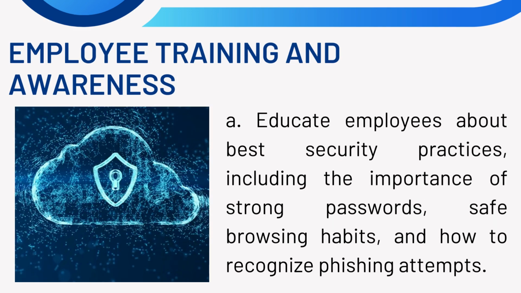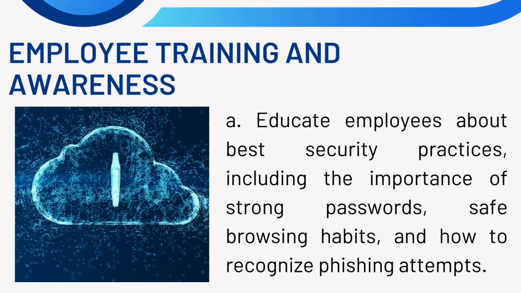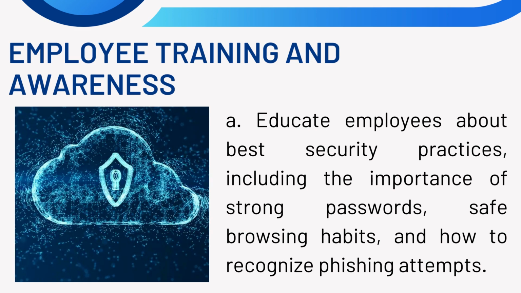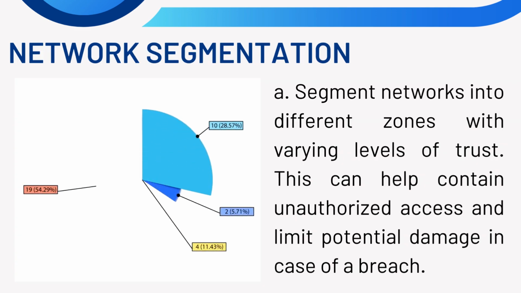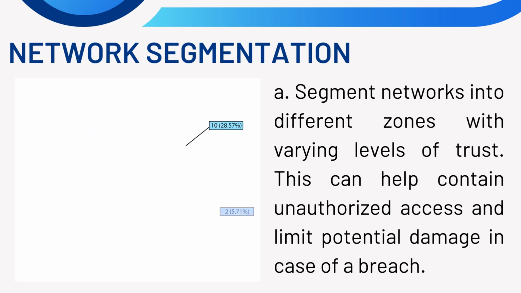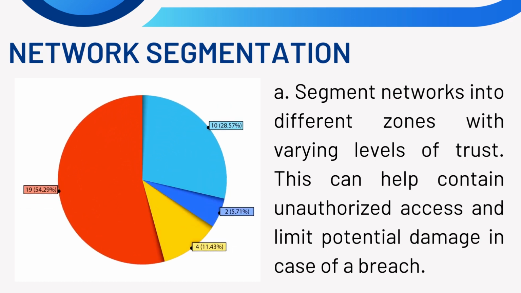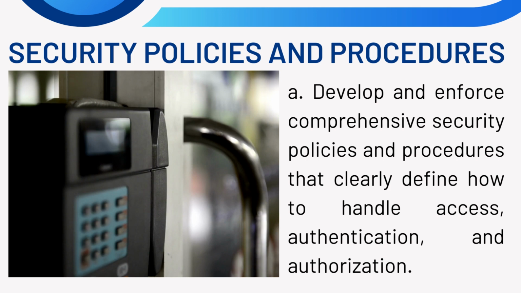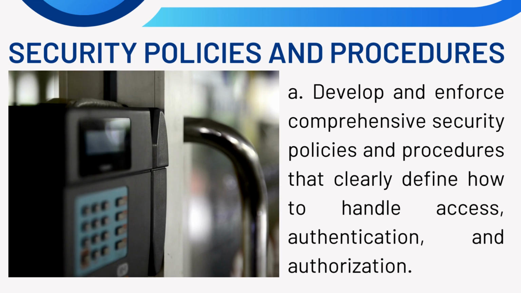Employee training and awareness. A. Educate employees about best security practices, including the importance of strong passwords, safe browsing habits, and how to recognize phishing attempts. Network segmentation. A. Segment networks into different zones with varying levels of trust. This can help contain unauthorized access and limit potential damage in the event of a breach. Security policies and procedures. A. Develop and enforce comprehensive security policies and procedures that clearly define how to handle access, authentication, and authorization.